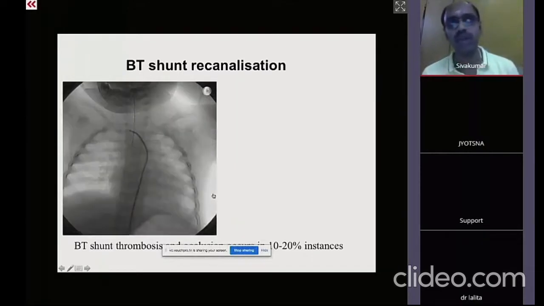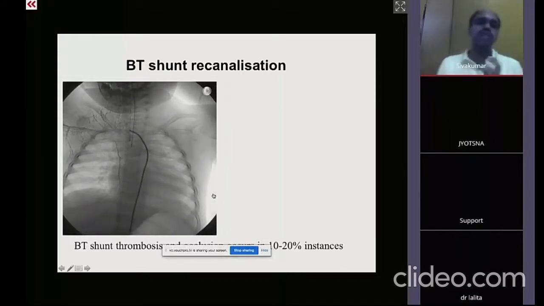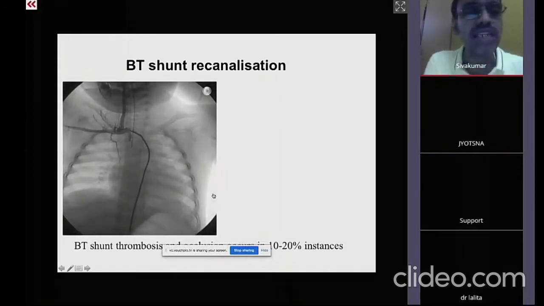Don't remove the prostaglandin infusion from the venous line. You just stop the infusion pump and move the child with the infusion line in place. At any point of time, if there is a clinical desaturation and the ductal spasm is very significant in the cath lab, you always have the option of restarting the prostaglandin.